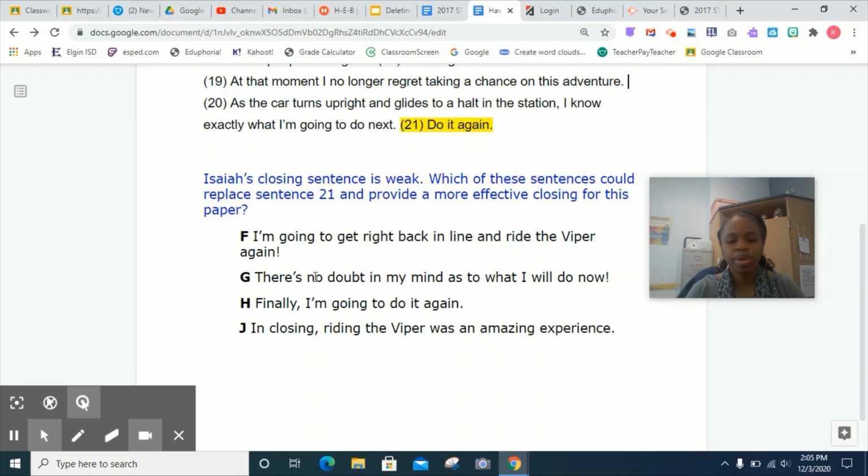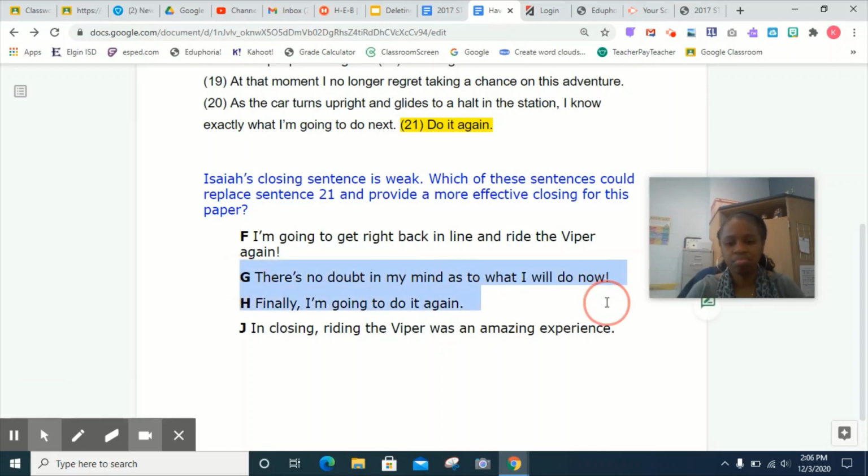So if we already said that G and H are not good options, we're left with F and J. So out of F and J, what do you think is the best answer? It's going to give us the strongest sentence and keep our reader interested. Yep, F. He's excited about this. He was super scared in the beginning, and now he's actually excited. And so he's like, I'm going to get right back in line and ride this Viper again.